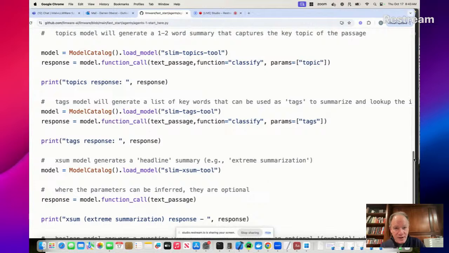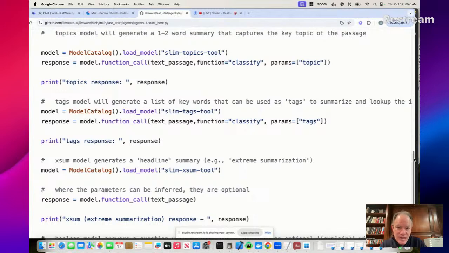We're going to load a different model, a topics model. What this model does is it actually generates what is typically a 1 to 3 word distillation or summary of what this passage is about, which oftentimes is really, really useful when you want to classify or cluster. Sometimes you don't even want to know a lot of information about a passage. You're just like, hey, tell me sort of which bucket it's in, or in 1 or 2 words, what is this thing about? That's what the topic function calling model will do.